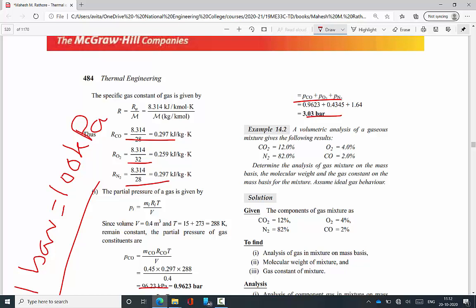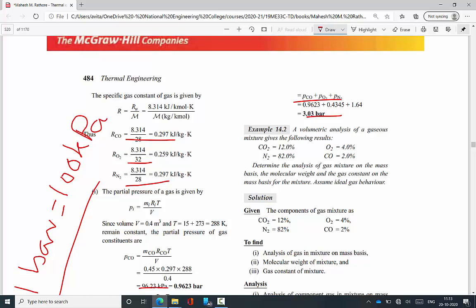From that, substitute the values in P equal to m R T divided by V. It's a gravimetric analysis, because in the problem they are giving the data on a mass basis. Substitute the things and calculate the individual pressures, which are the partial pressures of the three components, CO, N2 and O2. The summation of these three pressures is called the total pressure of the container.